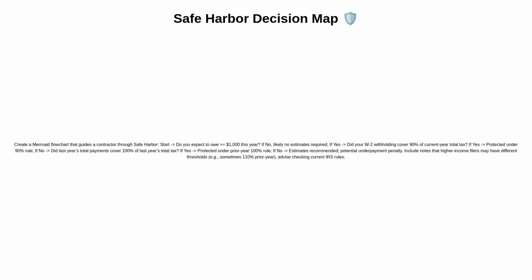If your total payments for the prior year were at least 100% of your prior year total tax, you are usually protected under the prior year rule. For some higher income taxpayers, a higher prior year percentage, sometimes 110%, may apply, so you should verify current rules. If you do not meet any of these, making quarterly estimates is recommended to reduce or avoid penalties. Now let's solidify this with examples and the likely size of penalties at lower income levels.